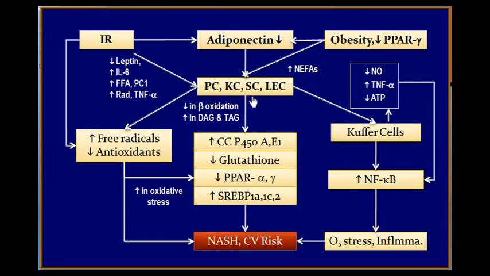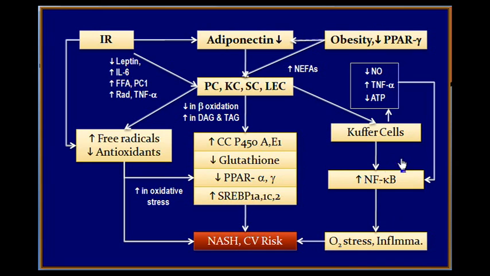Now, this fat damaged liver or NAFLD, it increases the free radicals and decreases the antioxidants. It stimulates the Kupffer cells, the macrophages of the liver, to work more and try to remove the fat. Once the Kupffer cells are stimulated and activated, they produce what is called nuclear factor kappa B. This increase in the nuclear factor kappa B in turn produces oxidative stress and inflammation.